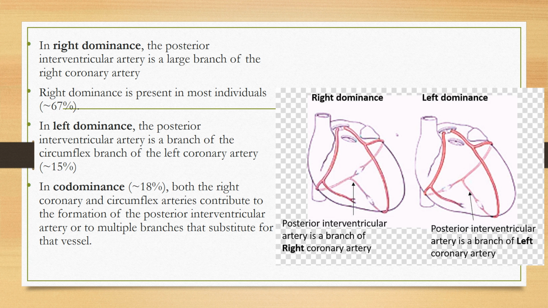Okay, we have discussed the right dominance, left dominance, and the codominance. Right dominance means that the posterior interventricular artery is a branch of the right coronary artery, which is the normal thing, present in 67% of people. But left dominance means that the posterior interventricular artery is a branch of the left coronary artery.